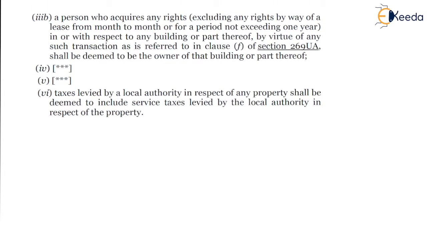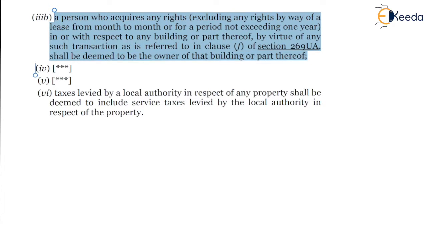Next point is a person who acquires any rights, excluding any rights by way of lease from month to month or for a period not exceeding 1 year, in respect to any building or part thereof by virtue of any transaction as referred to in clause F of section 269UA shall be deemed to be the owner of that building or part thereof.